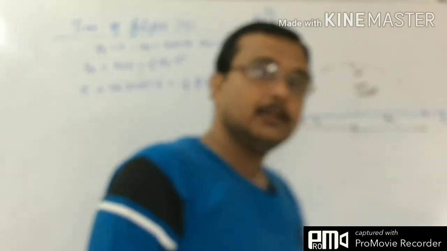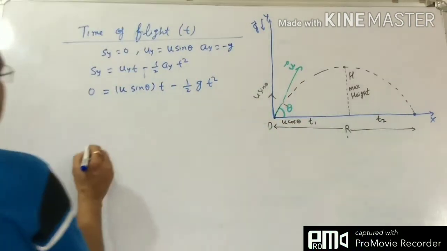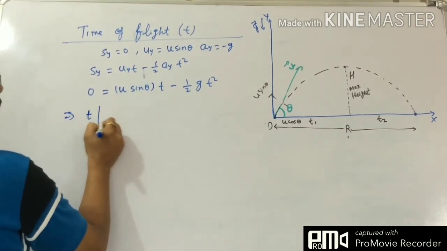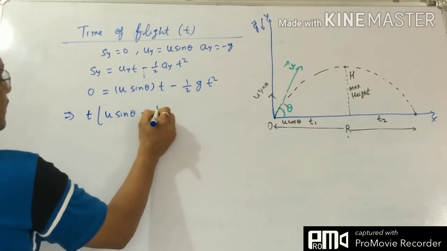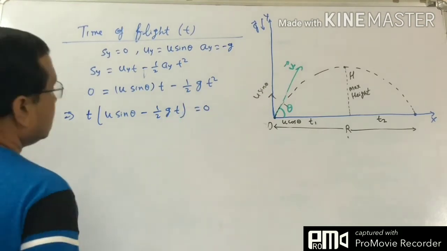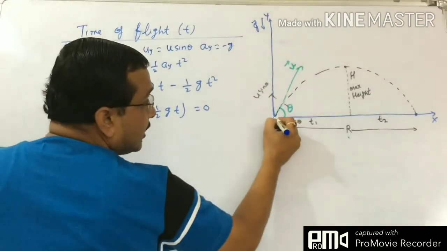Fine. So now you have to find the value of t. How shall we find it? It's a simple one. That implies, take t common: t(u sin theta minus half g t) equals 0. So from here, t equals 0. t equals 0 means the moment when the particle is thrown.